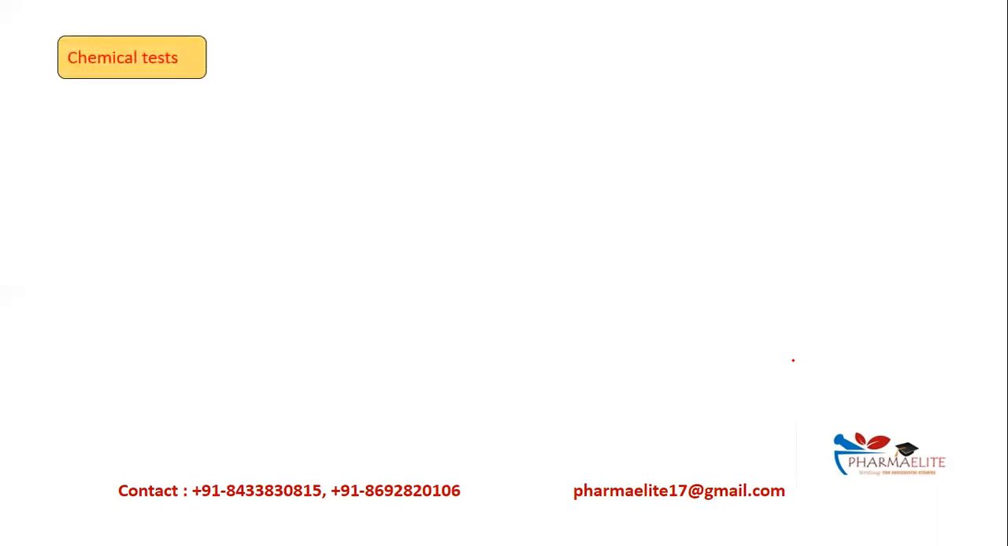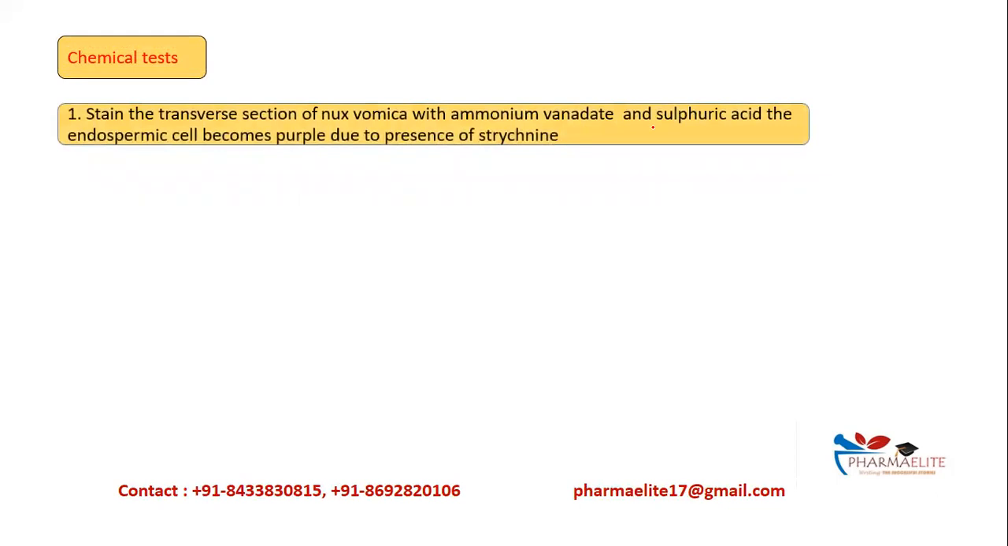Let us look at the test to identify. Stain the transverse section of Nux vomica with ammonium vanadate and sulfuric acid. The endosperm will become purple due to the presence of strychnine. So when you take a TS of Nux vomica and strychnine is present, the endosperm will turn purple in color.